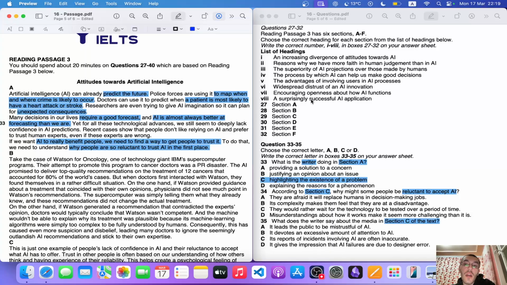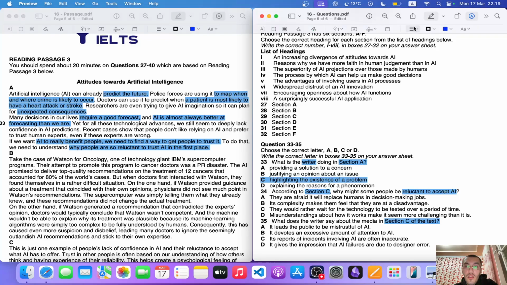No. Reason why we have more faith in human judgment than in AI? No, it's not giving any reasons why we have more faith. The superiority of AI projections over those made by humans. That's the case. It's going to be number 3. Let me put that over there. So first of all, increase the text size, I meant. So it's going to be number 3.